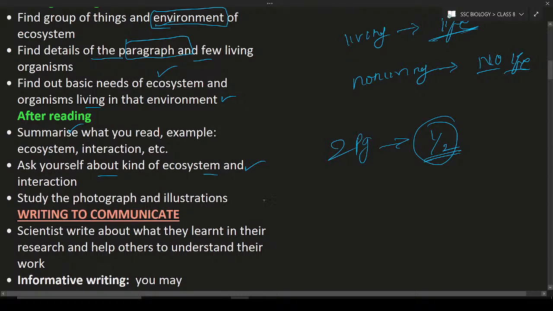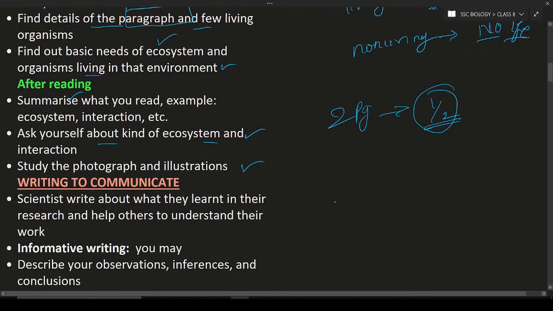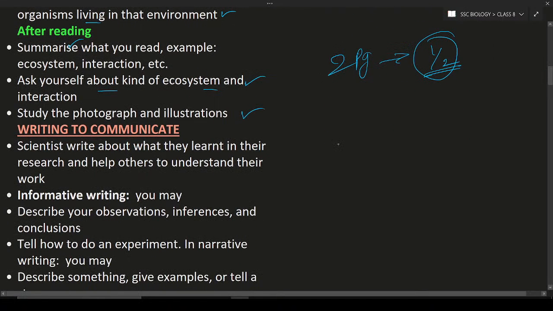Now study the paragraph and also the photographs and illustrations. For example, you can see a photograph of an ecosystem, and by looking at it you can write something. How many animals are there? What are the different types of animals? What are the living things in that photograph? And what are the illustrations, and so on? Illustration is nothing but drawing. Remember, illustration is nothing but drawing. So this can be done.